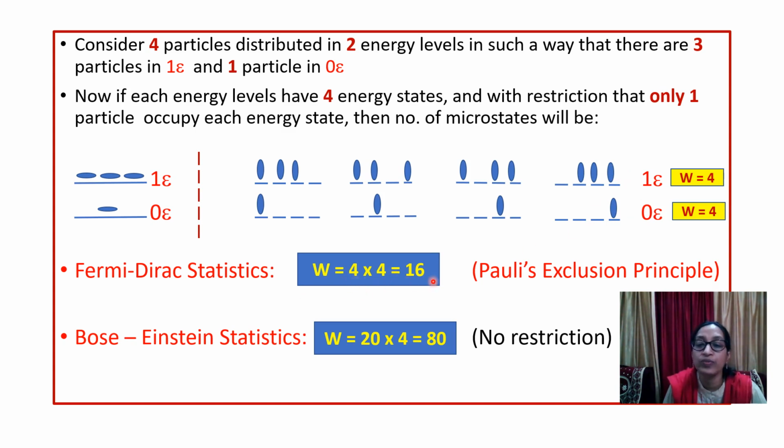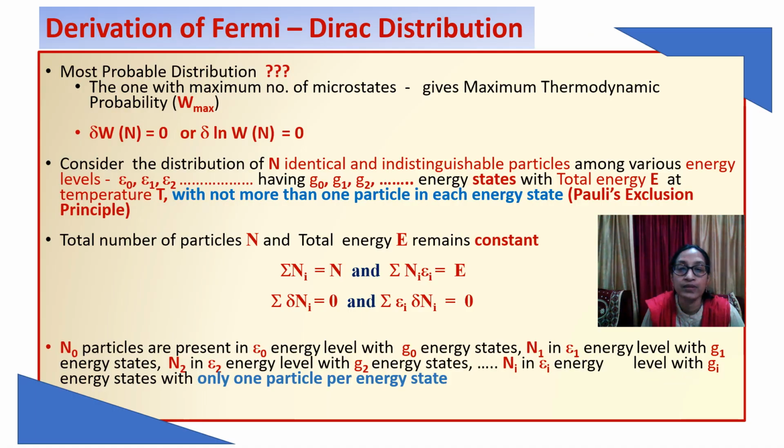So it comes out to be 16. Now we have seen that we are having 16 possible microstates. Out of this, the most probable will be with the maximum number of microstates, for which the condition will be del W or del log W is equal to 0.